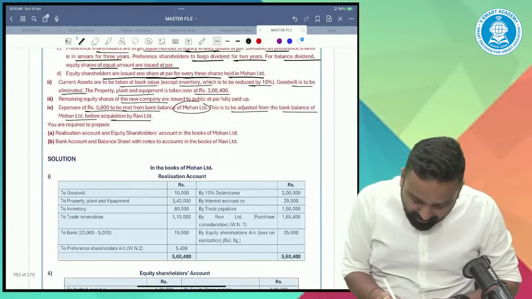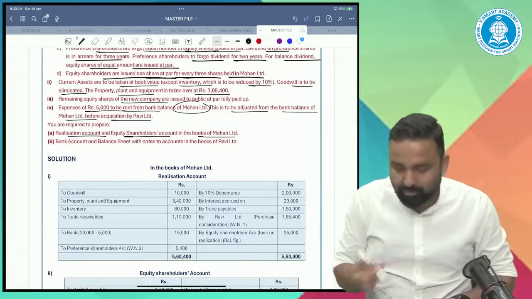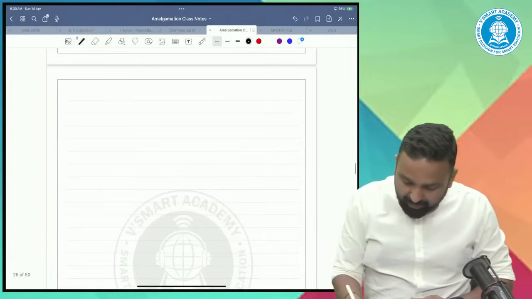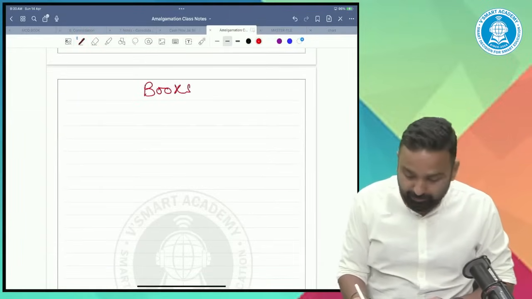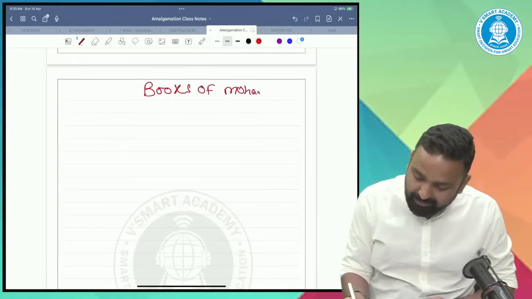Okay, you are required to prepare the realisation account and equity shareholders account in the books of Mohan Limited. So what I will do, I will prepare the books of Mohan Limited, that means the transferor company.